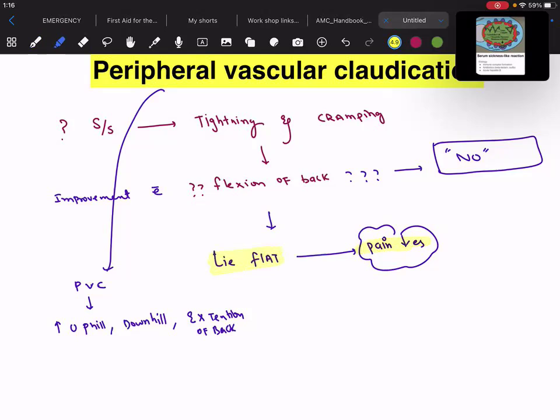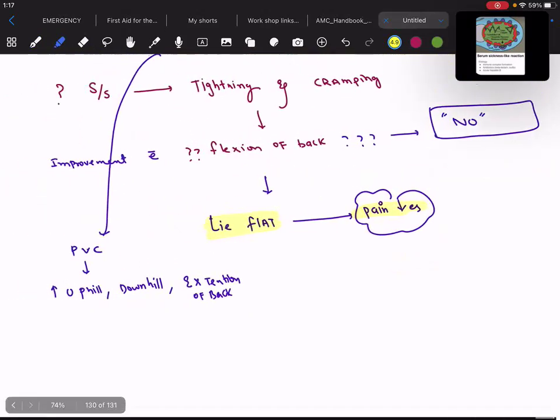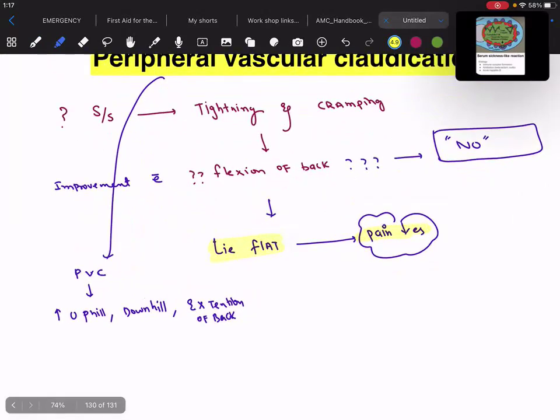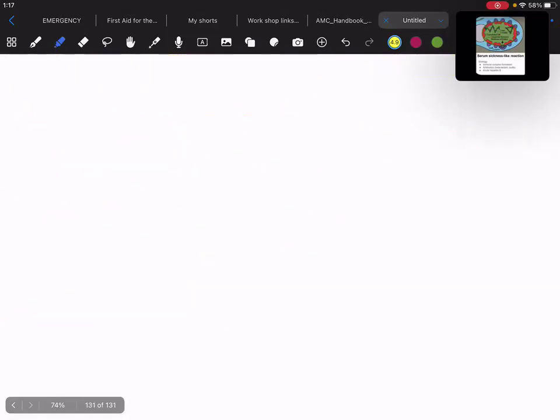This is what you have to remember in case the patient is having spinal canal stenosis or peripheral vascular claudication. Once we know the difference between peripheral vascular claudication and spinal canal stenosis, this is the only thing you have to remember for your examination. This is something which will definitely be asked in your exam.